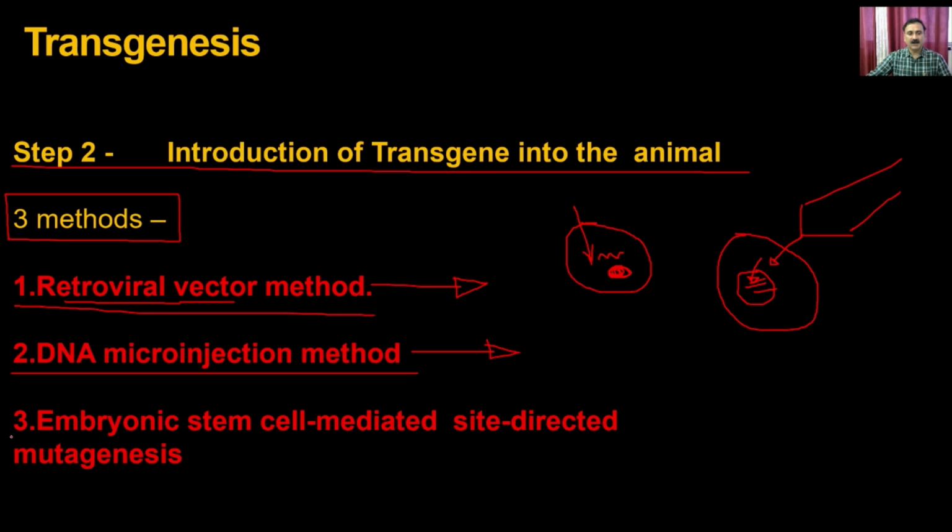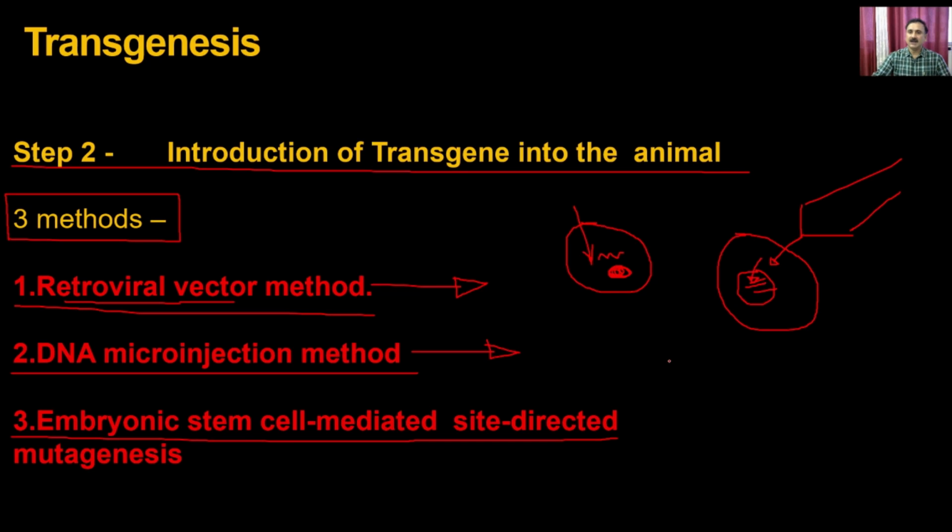The third is that you can use the embryonic stem cell mediated transfer. In that case, you take the embryonic stem cells and introduce the DNA of your choice, and then the embryonic stem cells can be differentiated into the different types of cells, and then you can implant those cells into the animal.